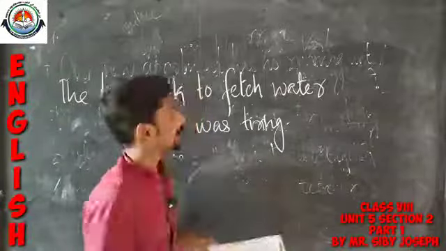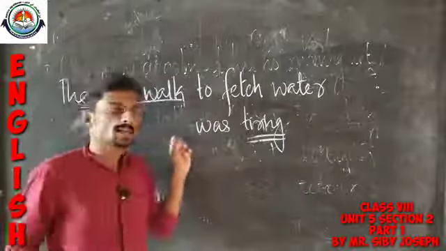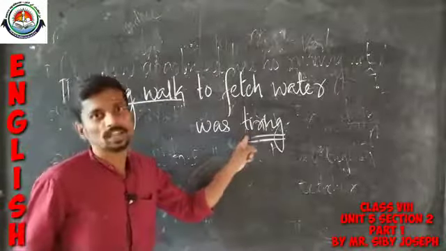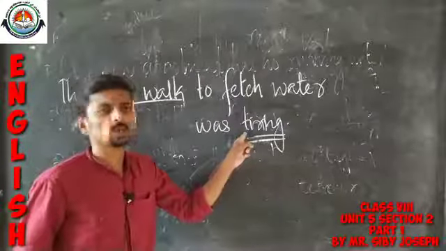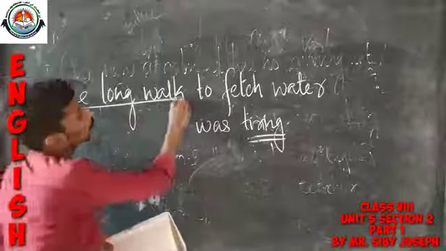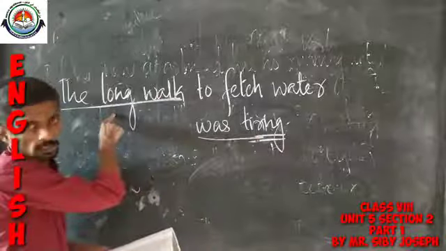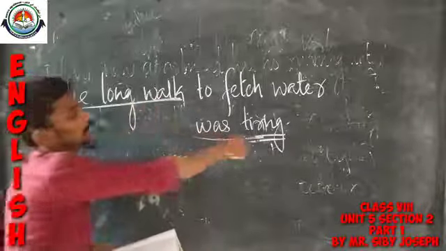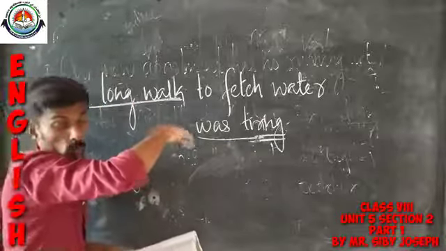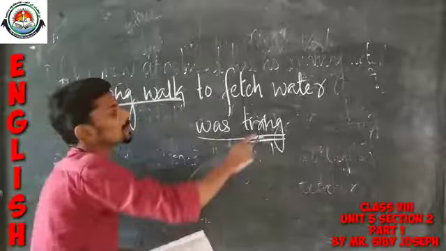Now listen, here also we have a present participle, tiring. In this sentence also, this present participle is used as an adjective, to qualify the noun. Look at the example: the long walk was tiring. What is tiring? The long walk. So in that way, tiring, this present participle, is used to say something more about this noun. So the long walk was tiring.